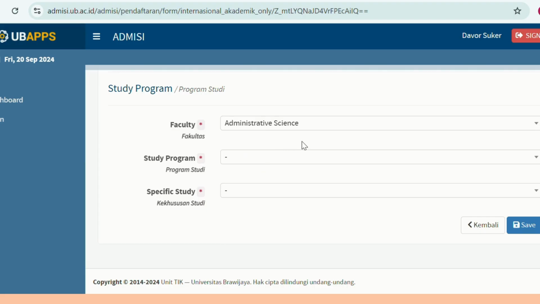For your information, the exchange program that is conducted by the faculties will be acknowledged by the study program under the faculty. So the structure of our university is we have faculties, and then under the faculty we manage study programs such as bachelor's degree program, master's degree program, and doctoral degree program. So please make sure that you know which program you are joining.